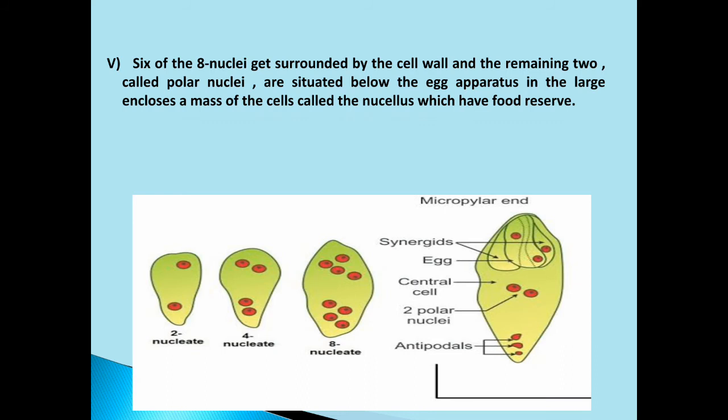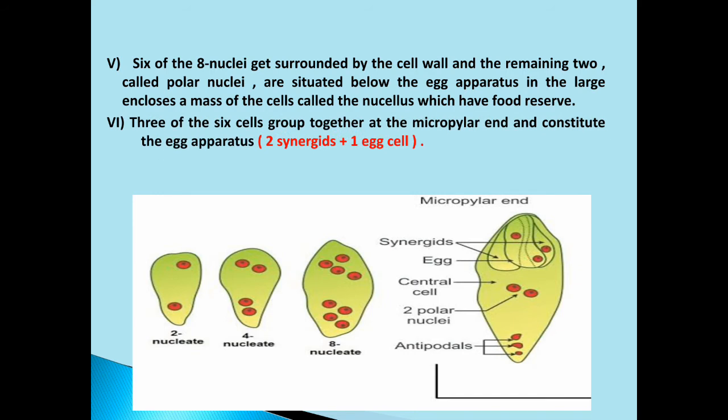So that big cell, can you see that big cell, one big cell is there. At the center you may see 2 polar nuclei. So the 2 polar nuclei remain in the central cell, and they are placed just below the egg cell.